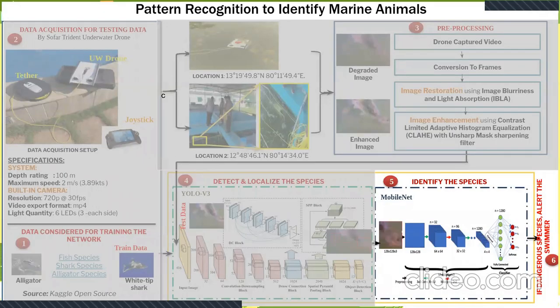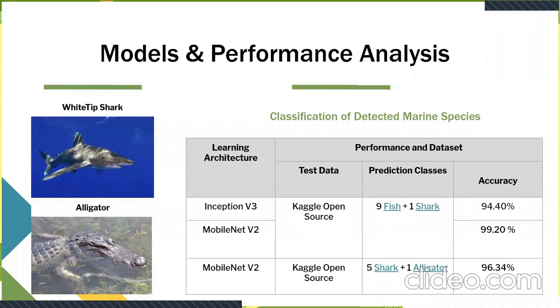So each bounding box is separated out from the image, and the species that was detected within this box is passed through the classifier to identify the exact species. And based on the species that is identified, we would just use a well-known mapping of species to whether they are harmful to humans or not, to determine if the species is actually lethal. And depending on that, we would go on to trigger the alert system that would, once again just to reiterate, send out a personalized alert to wearable devices, to coastal guards as well as swimmers, and also blare a public alarm.